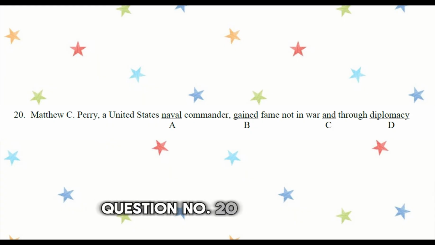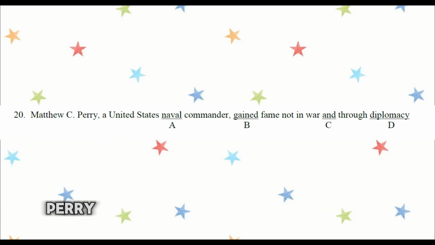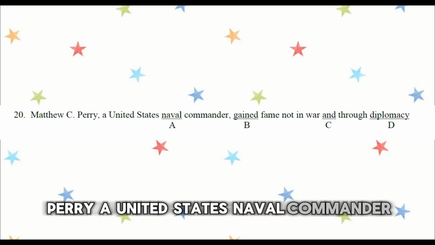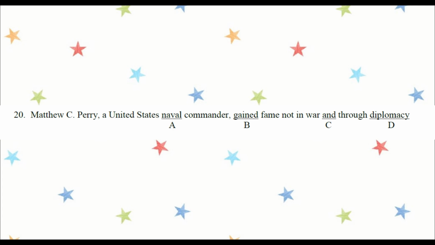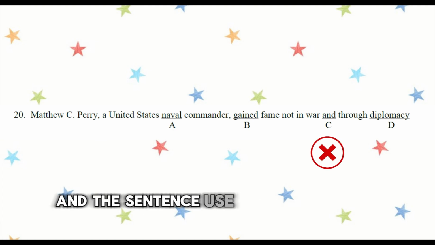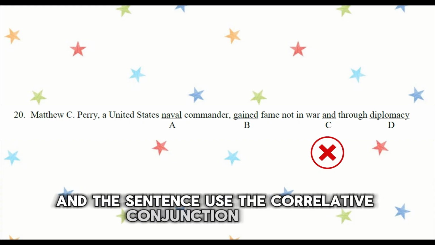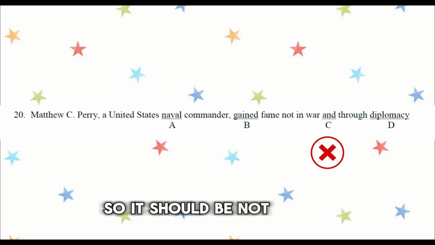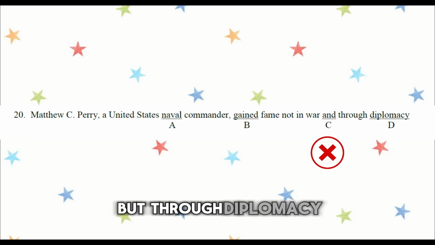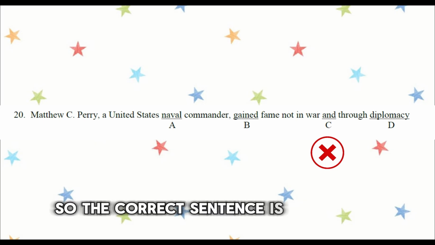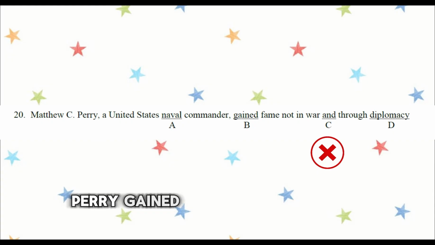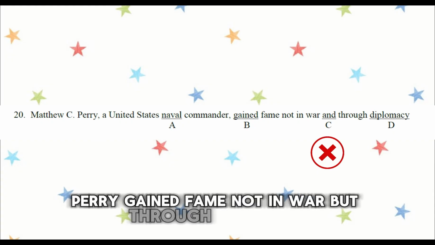Question number 20. Matthew C. Perry, a United States naval commander, gained fame not in war and through diplomacy. The incorrect part is C, and. The sentence uses the correlative conjunction "not... but," so it should be "not in war but through diplomacy." So the correct sentence is: Matthew C. Perry gained fame not in war but through diplomacy.